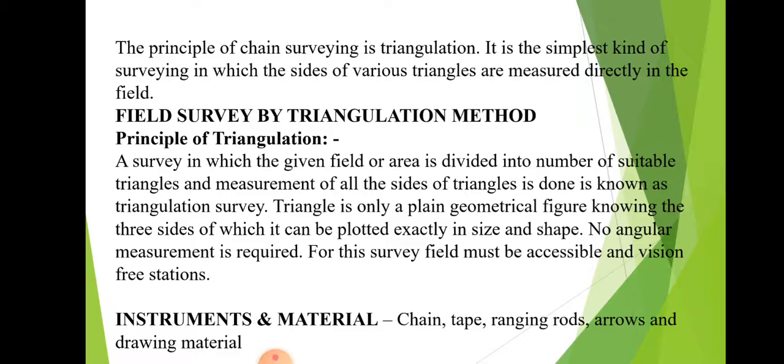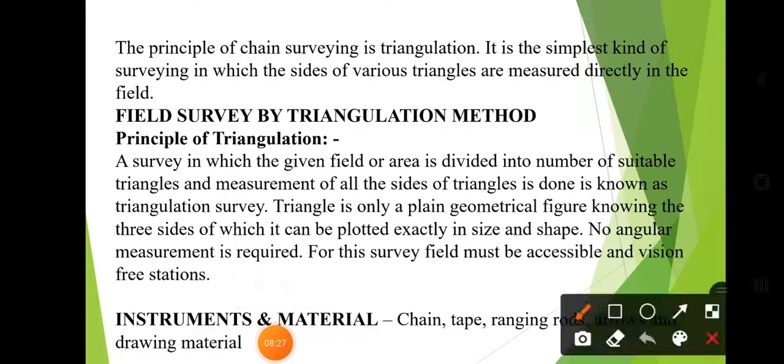Now, the principle of chain surveying is triangulation. It is the simplest kind of surveying in which the sides of various triangles are measured directly in the field. Field survey by triangulation method.